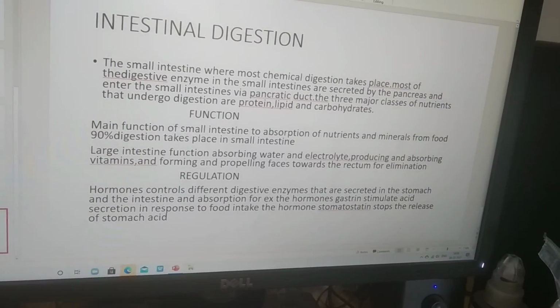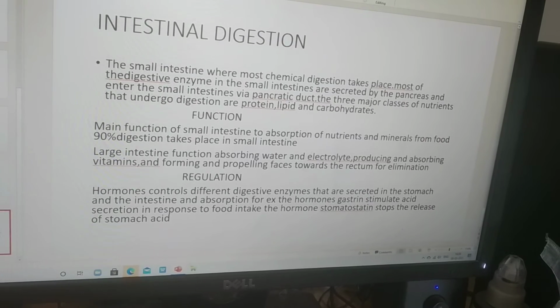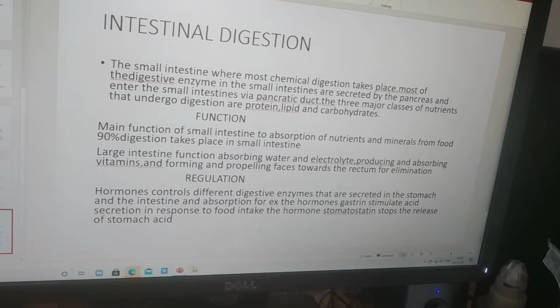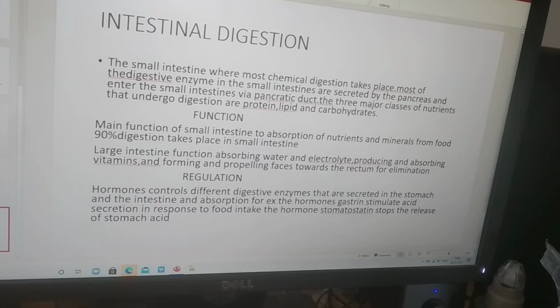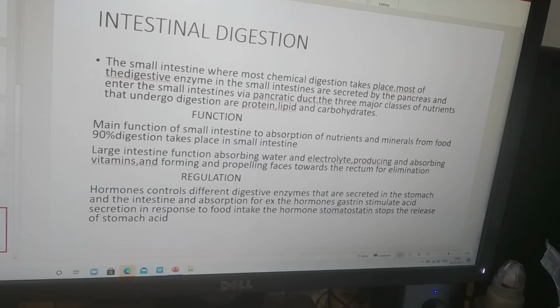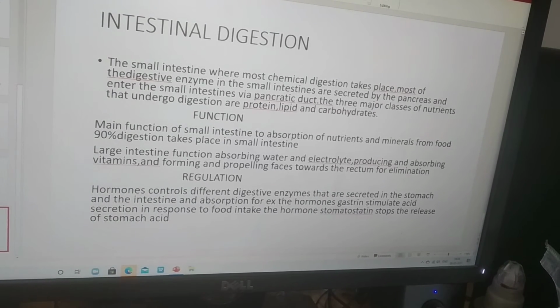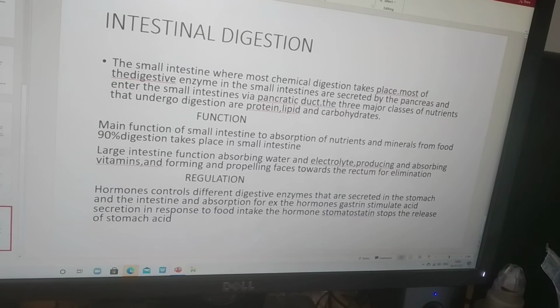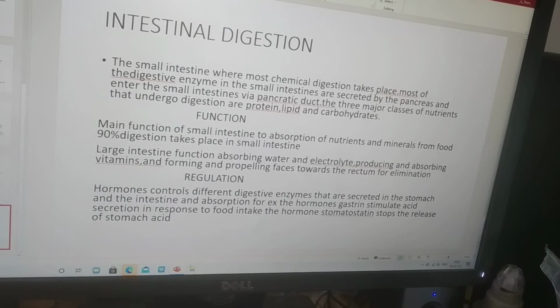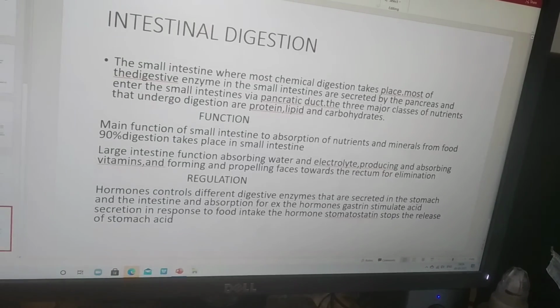Function of intestinal digestion: the main function of the small intestine is absorption of nutrients and minerals from food. 90% of digestion takes place in the small intestine. The large intestine functions are absorbing water and electrolytes, producing and absorbing vitamins, and forming and propelling feces towards the rectum for elimination.